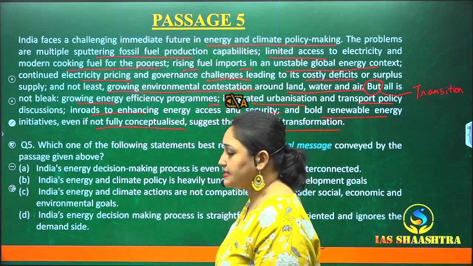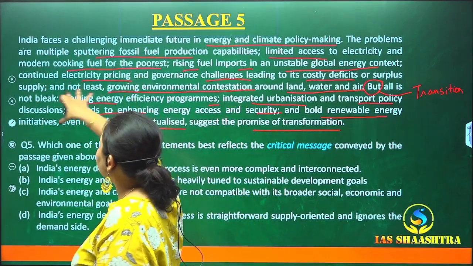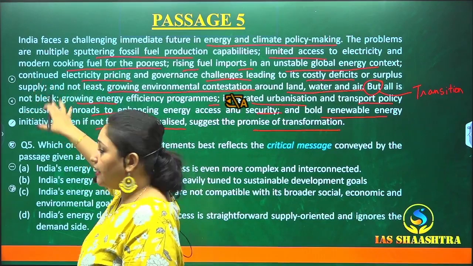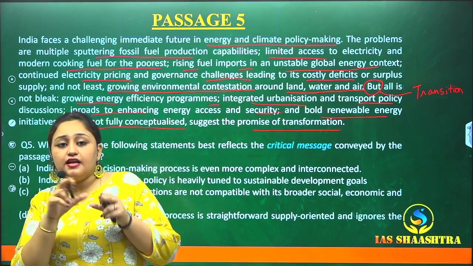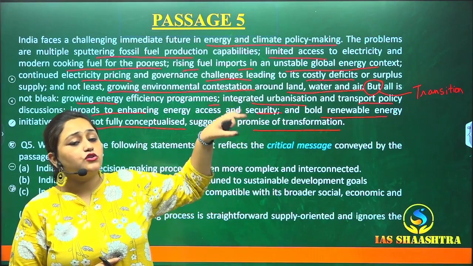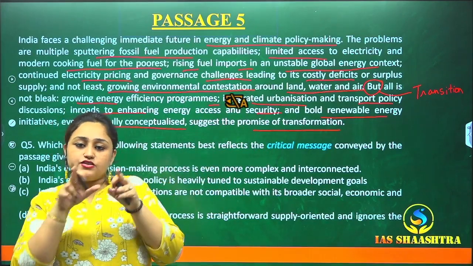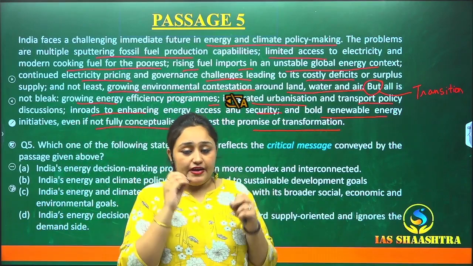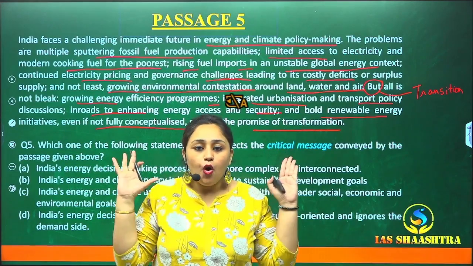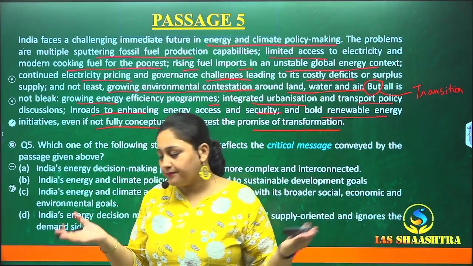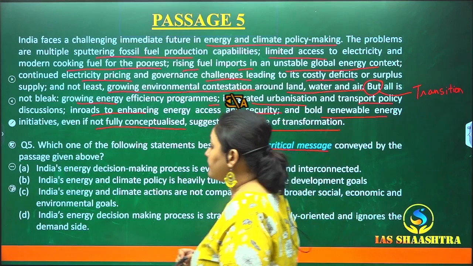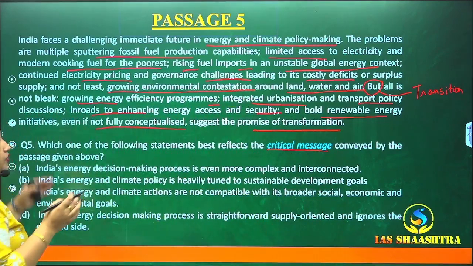We have understood that basic thing. Firstly, India is having all these challenges and negative things, which have been spoken about in the first half. After the but, there's a transition. The tone of the author changes, and the author is saying all the positive things about India, that India is also doing some positive things. So when we are choosing a point, we have to choose a point which has the combination of both the parts, the positive as well as the negative. Now let's start selecting the correct ones. We have to choose a point which shows the critical message of the passage, including both the halves.